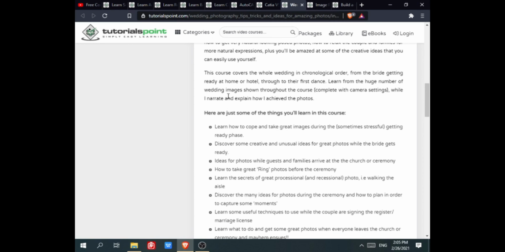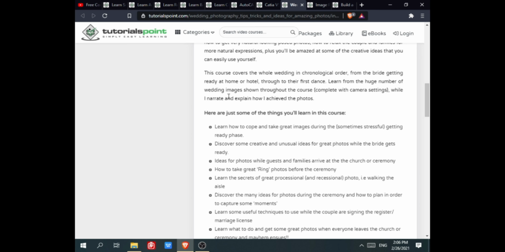In this course, you will learn how to crop and take great images during the getting-ready phase, discover some creative and unusual ideas for great photos while the bride gets ready, ideas for photos while guests and family arrive at the church or ceremony, how to take great ring photos before the ceremony, and learn the secrets of great professional photos like walking the aisles,